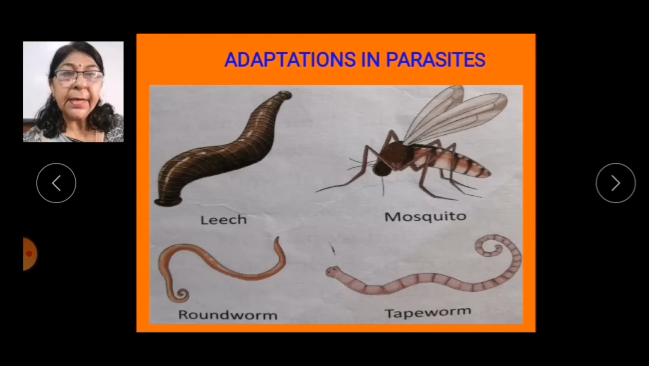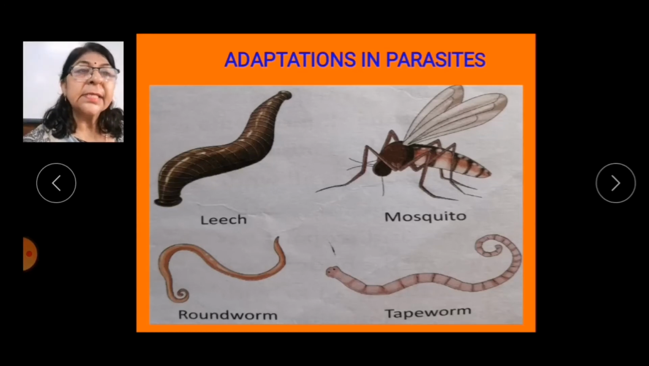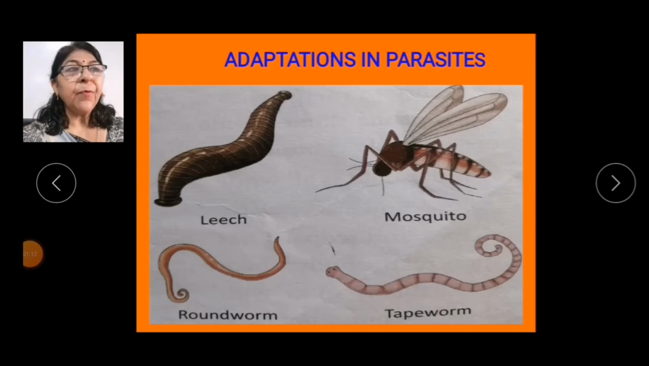Animals that live on or inside the body of other living organisms to obtain food are called parasites. Animals from which parasites get their food are called hosts. Mosquitoes, tapeworm, roundworm, leech are some examples of parasites. How do parasites obtain their food?